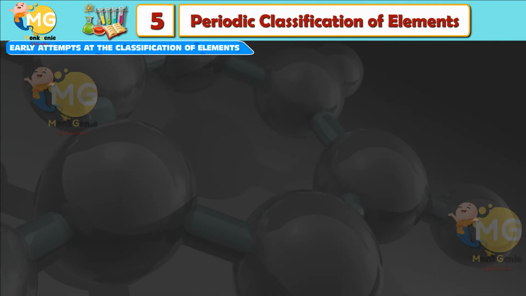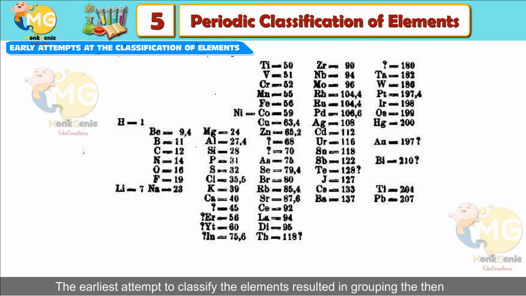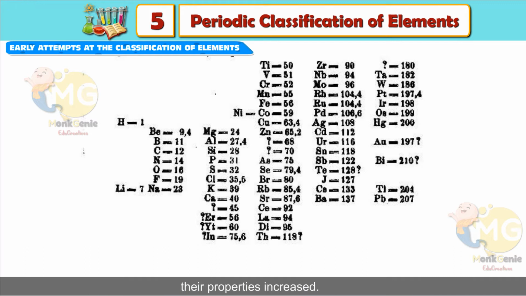Early attempts at the classification of elements. The earliest attempt to classify the elements resulted in grouping the then known elements as metals and non-metals. Later further classifications were tried out as our knowledge of elements and their properties increased.